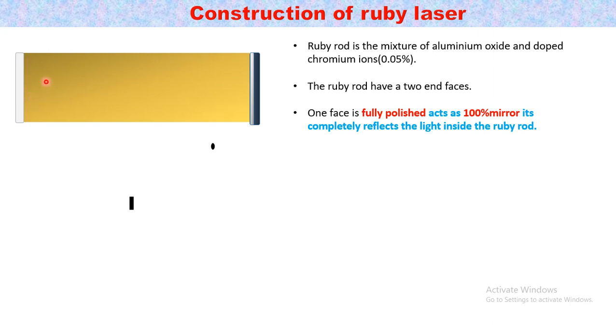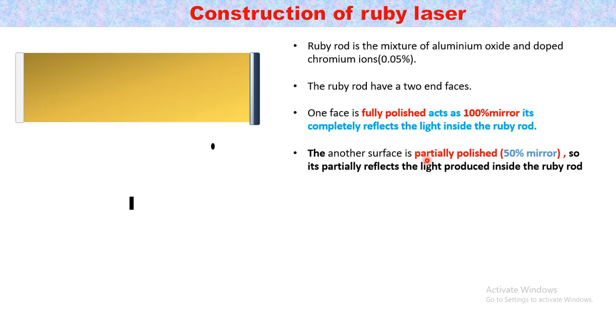We can see in the working what happens internally in the ruby rod. The light is produced due to the reflection of the light, so we use mirrors. The other surface is a partially polished mirror. It is a 50% mirror, so it partially reflects the light inside.